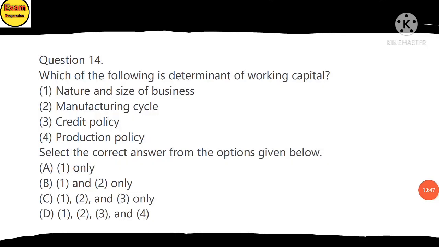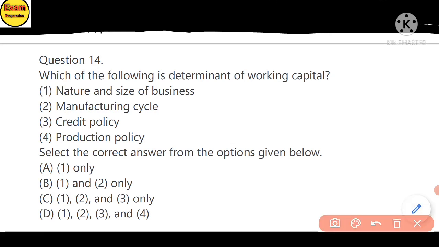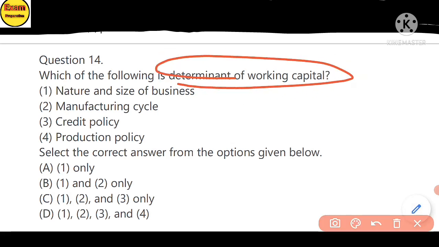Question 14. Which of the following is a determinant of working capital? Nature and size of business, manufacturing cycle, credit policy and production cycle. Select the correct answer from the options given below. The determinants of working capital include the nature of business, manufacturing cycle and credit policy. All of the above, option D, are determinants of working capital.